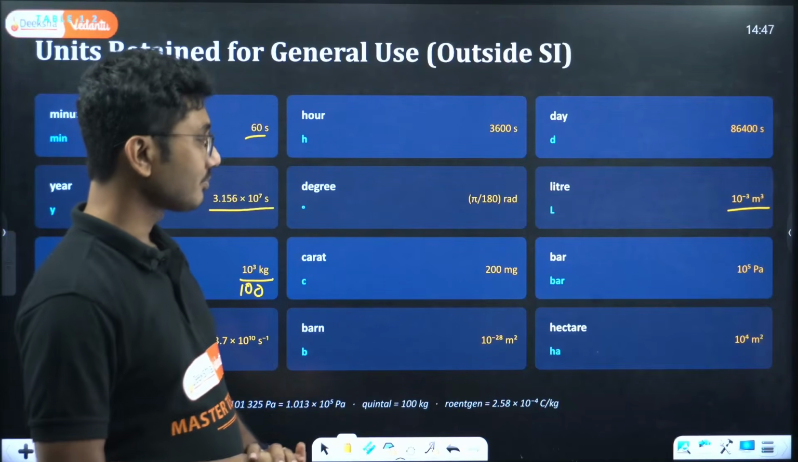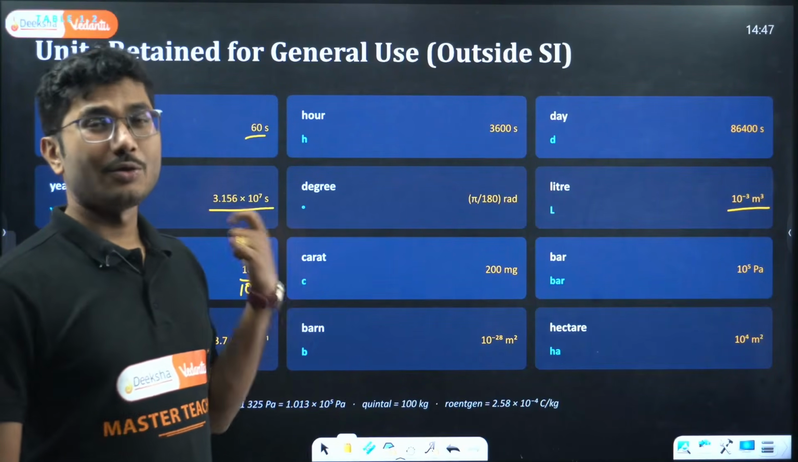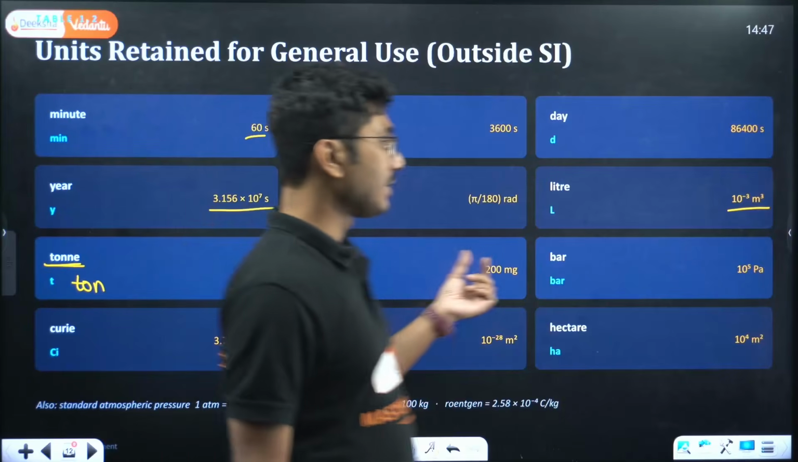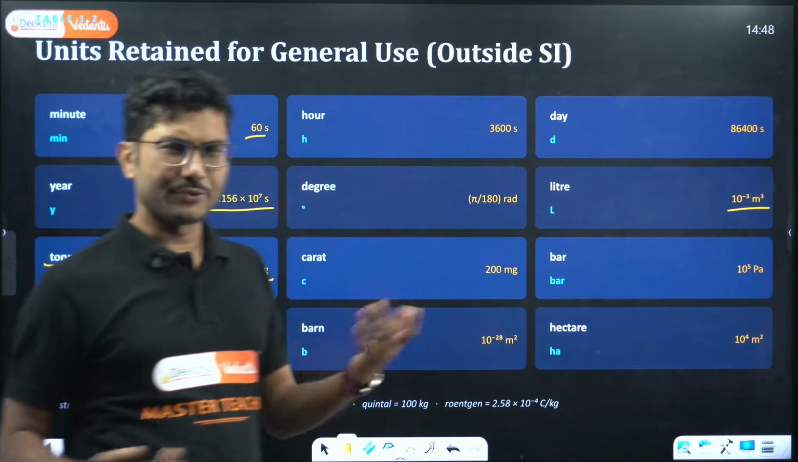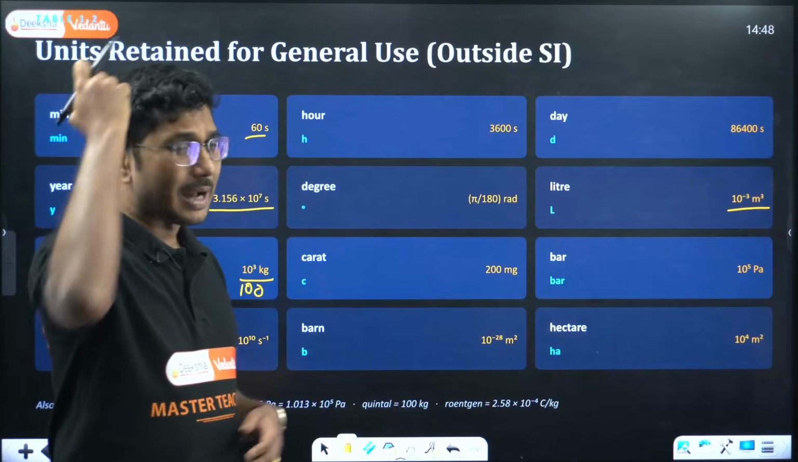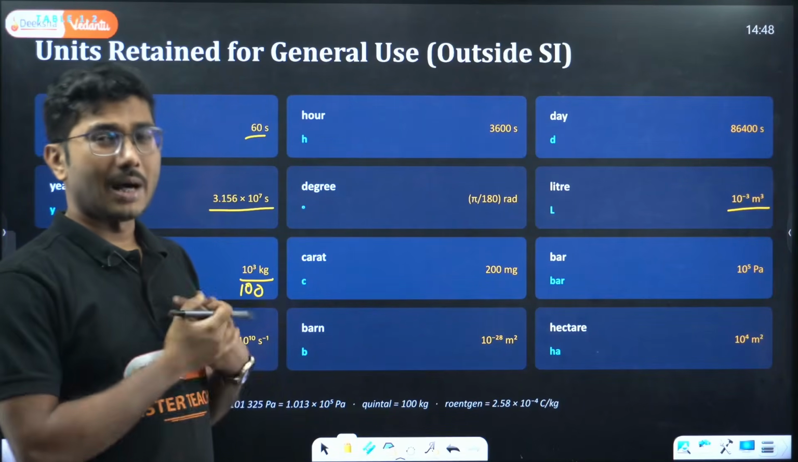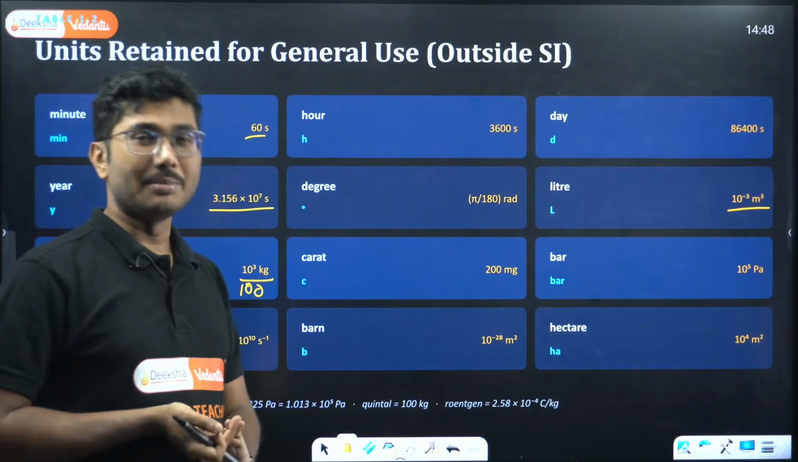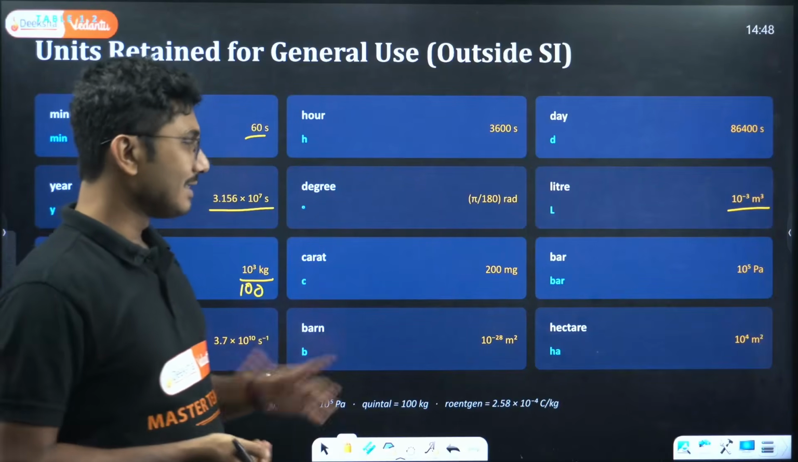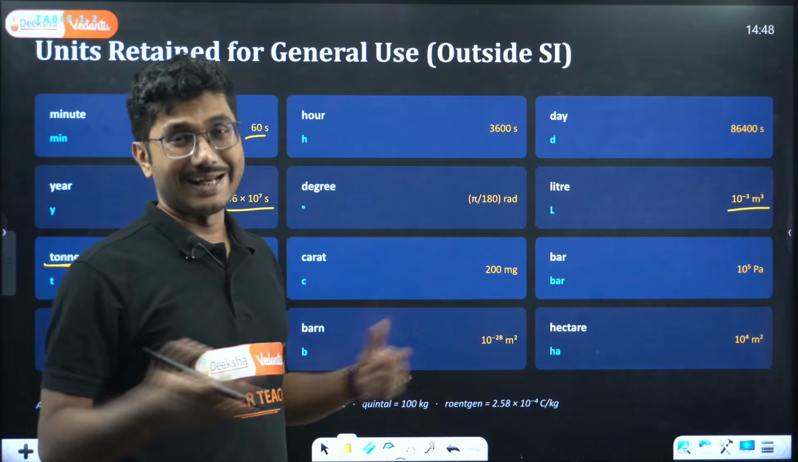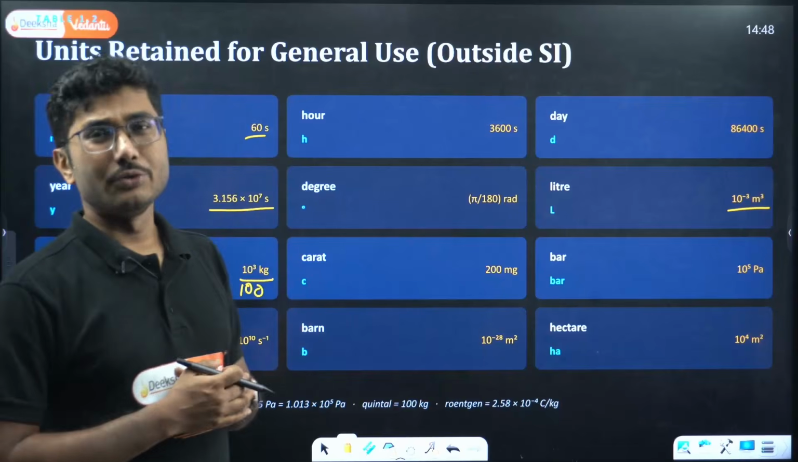We use bar to measure pressure. It is 10 to the power of 5 pascals. We will see that in future when the time is appropriate. Pascal is the unit of pressure. Bar is also used, 1 bar, 1 millibar, 2 millibar, etc. Barn is a unit of area, a very small unit.